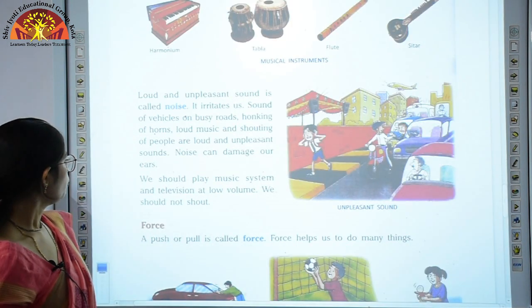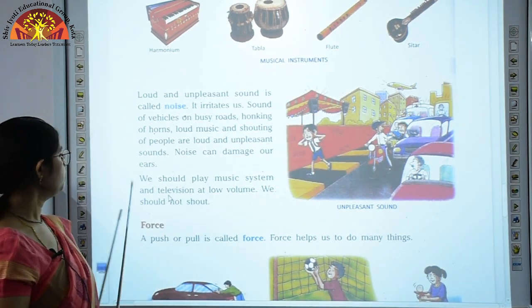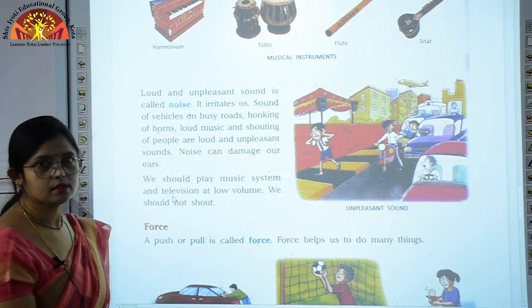So children, we should play music system and television at low volume. We should not shout while talking. Okay, so this is about sound.